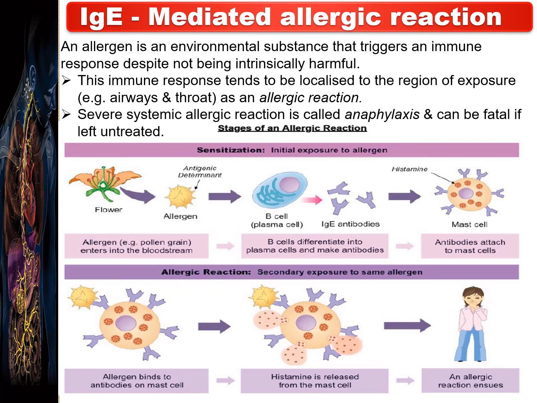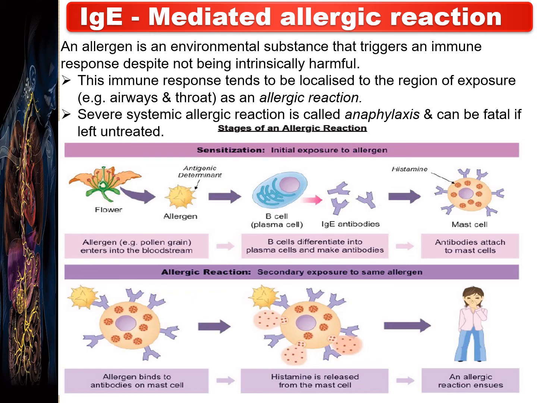Here, due to secondary exposure to the same antigen, it binds to the antibodies present on the mast cell, that is, the IgE antibody on the membrane of the mast cell.